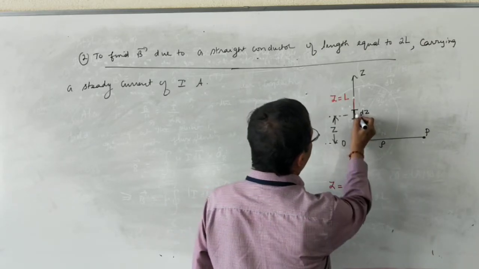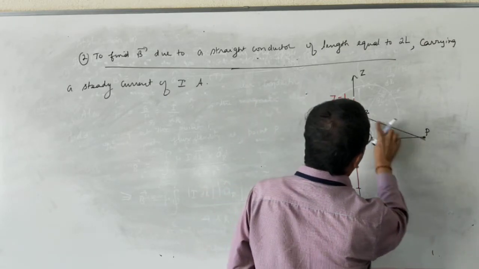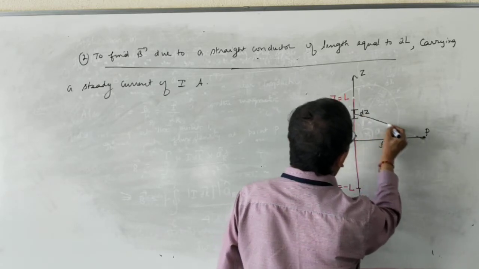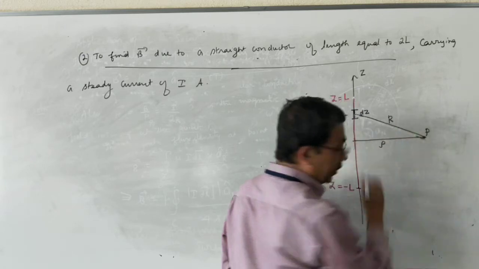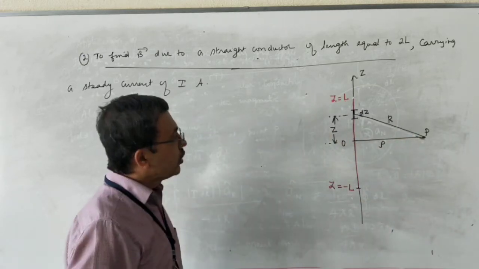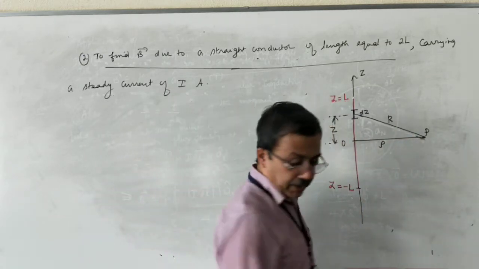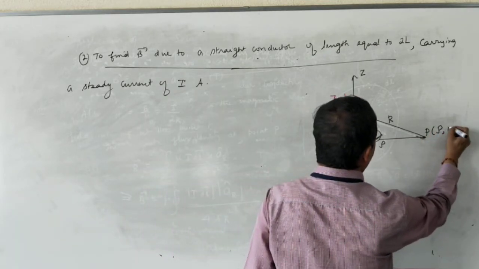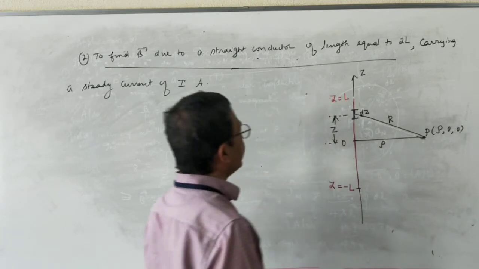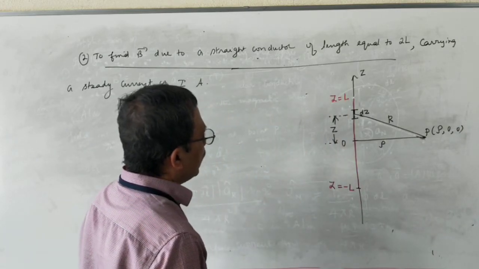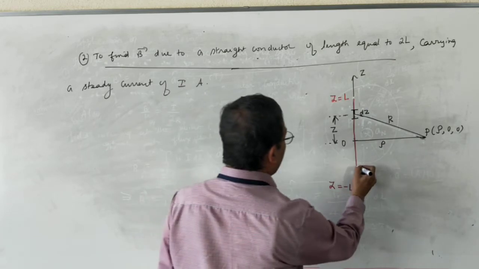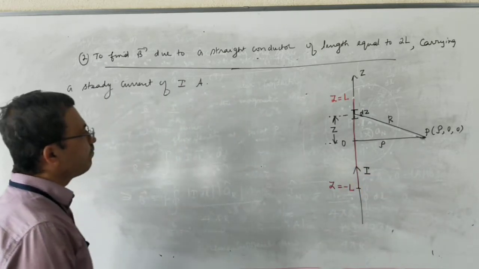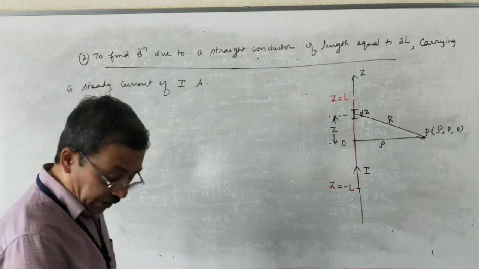Distance from midpoint of dz to point P is R. So point P has the coordinates rho, 0, 0. So the current carried by the conductor is a steady current equal to I amperes. I am going to write now.